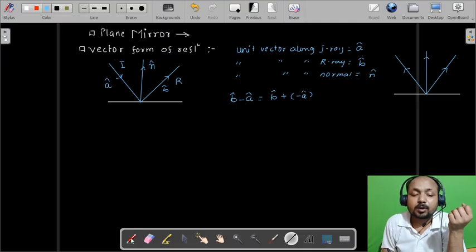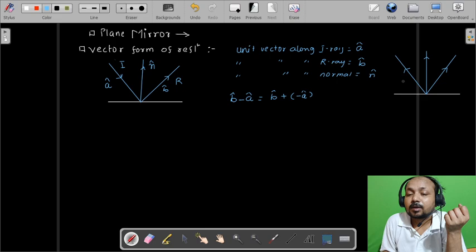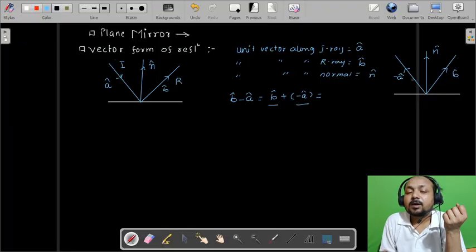Okay, so here we can see that this is minus A cap, this is B cap, and this is N cap. So this is minus A cap and B cap, so this is B cap plus minus A cap. It is nothing but the resultant of these two vectors, which will be along the normal. So let us find out the resultant between these two vectors.